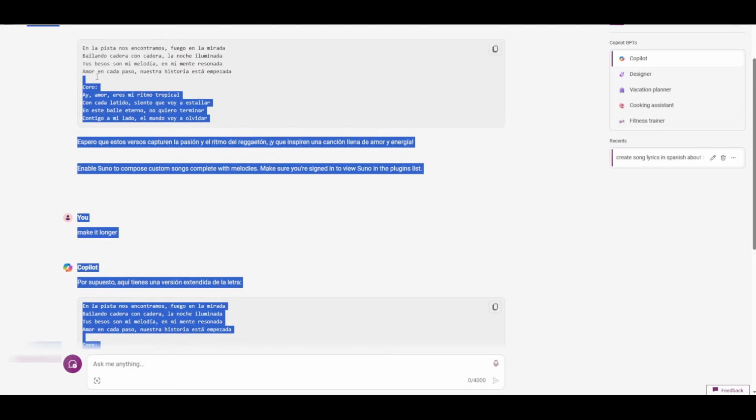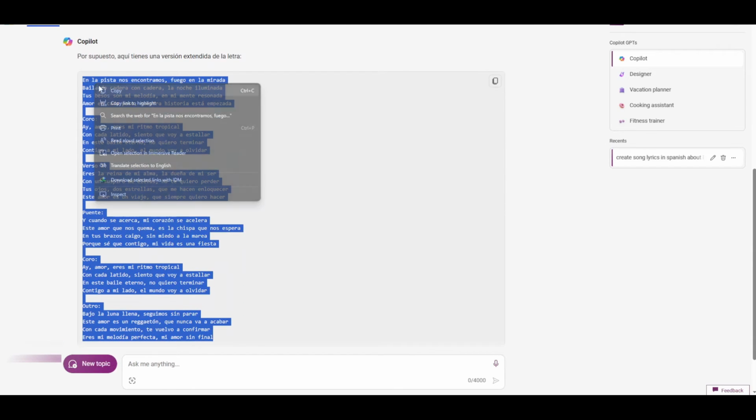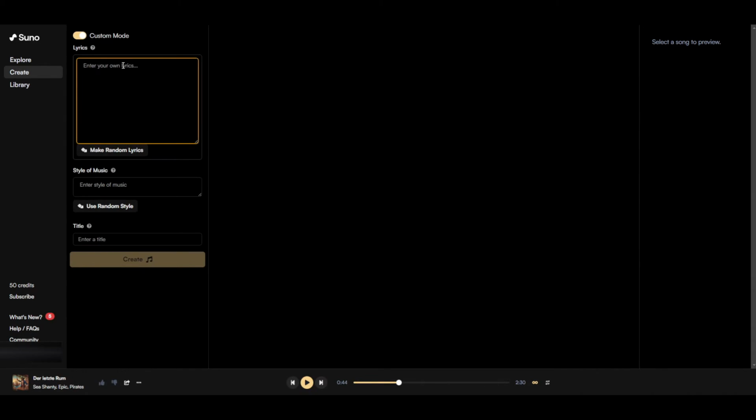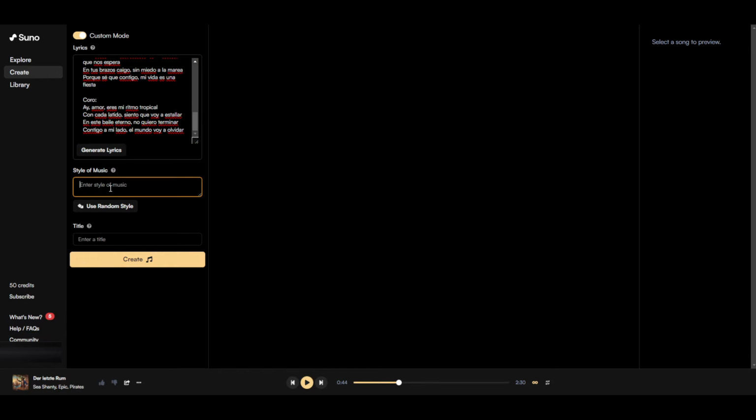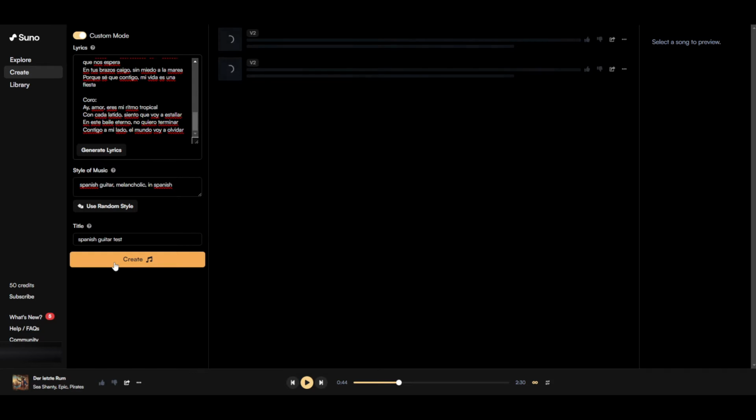We're just going to copy this. I bet this is not all going to fit, but it's okay. And now we drop this right here. This is in Spanish now. So yeah, it didn't fit the last one. And I am in the free version right here, and as you see, I have 50 credits. They are replenished every day. Style of music, this will be a Spanish guitar. What else should we put here? Melancholic in Spanish. Okay, and title, Spanish guitar test. And we're going to hit create and see what it comes up with.